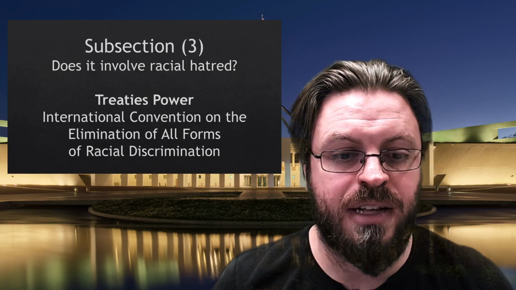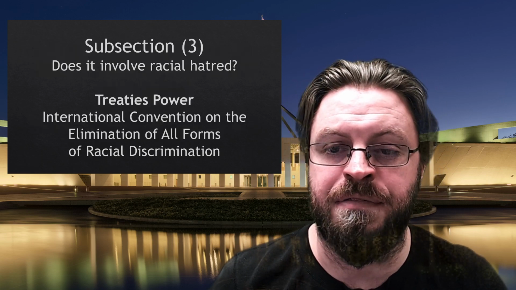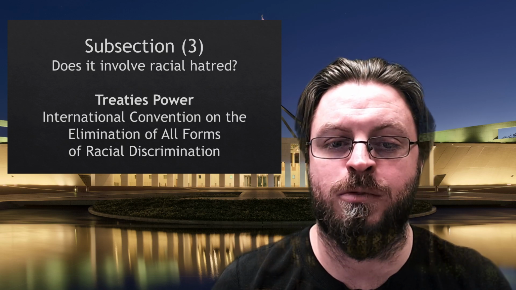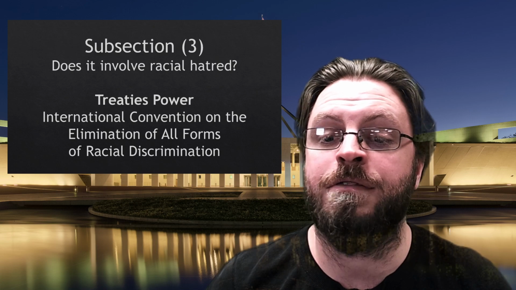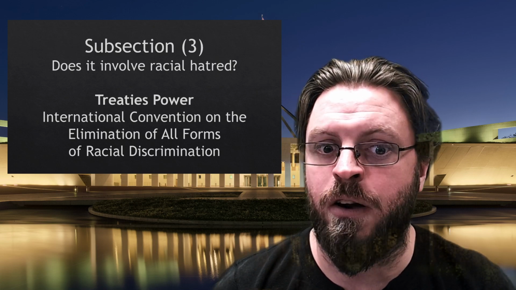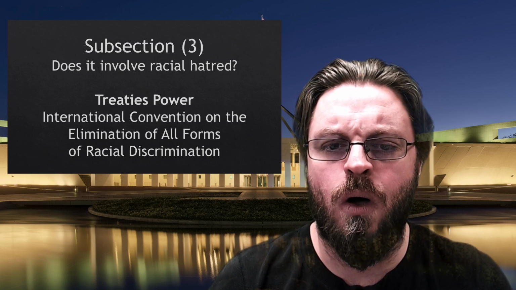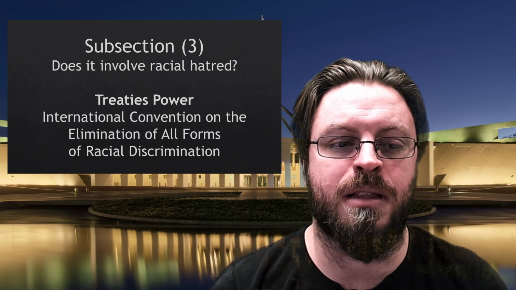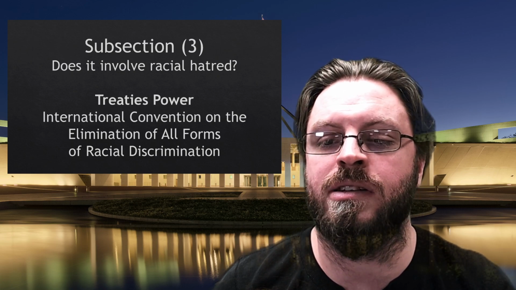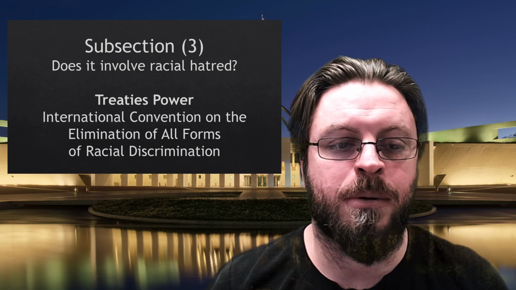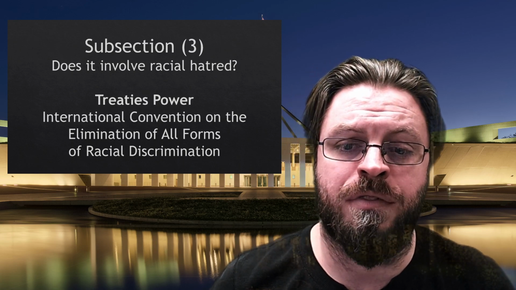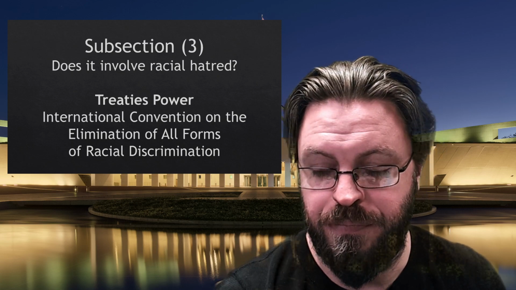In brutally simplified terms, subsection 3 says that it is an offence to display the prohibited symbol in public if a reasonable person would consider the display as involving dissemination of ideas based on racial hatred and racial superiority. It also says it's an offence to display the prohibited symbol if it could incite another person to offend, insult, humiliate, or intimidate people based on their race. This meshes up with Article 4 of the Convention on Racial Discrimination.